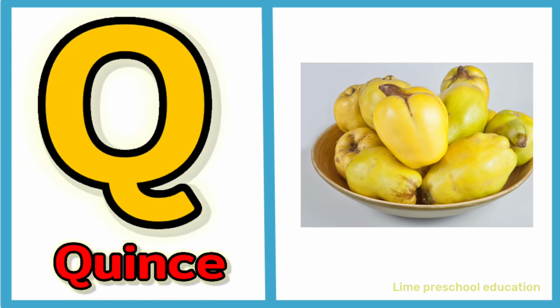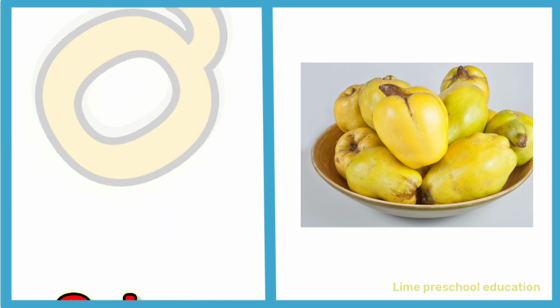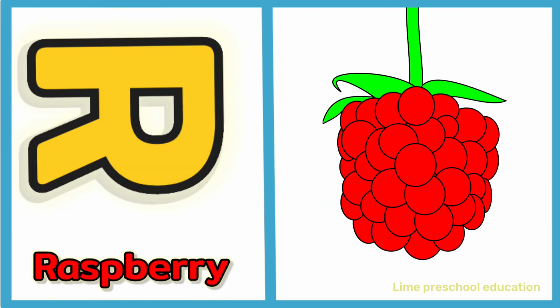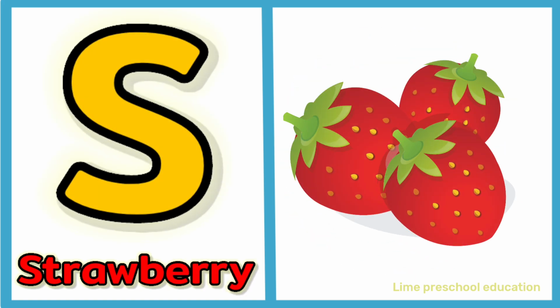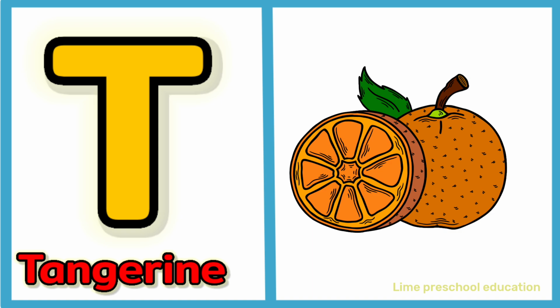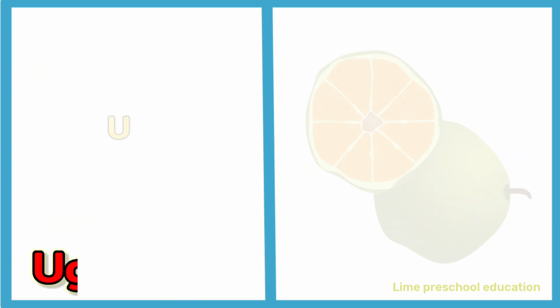Q for queens. R for raspberry. S for strawberry. T for tangerine.